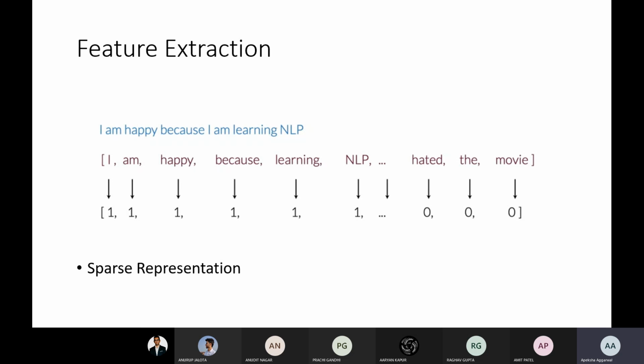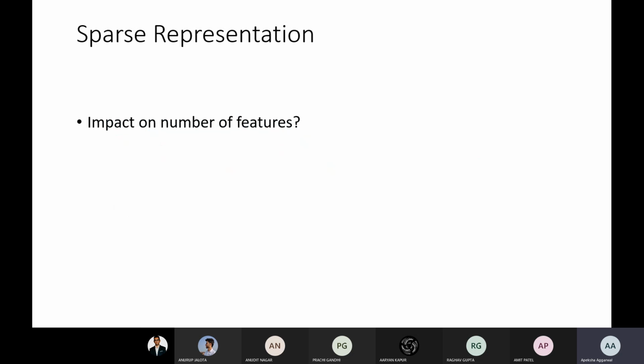So there are a variety of ways from which we can extract features. I'm going to discuss here one way of representing the features. So the disadvantages of sparse representation: a sparse matrix is of very large size and it has so many zeros, and it will definitely increase the training and prediction time of the model, and it will not be useful because we are giving so many zeros as input to the model, right? So this is not required.